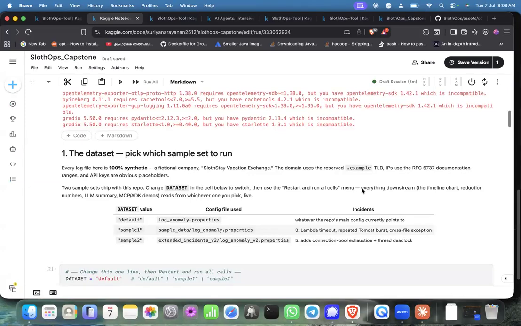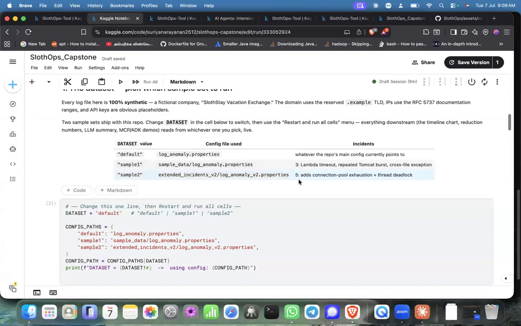The data set variables are sample one and sample two, which are nothing but sample cases, the logs basically. In sample one I have included three incidents and in sample two five incidents, including a connection pool exhaustion and a thread deadlock to check the cases. The entire notebook follows the pipeline section by section, with every number and chart computed live.